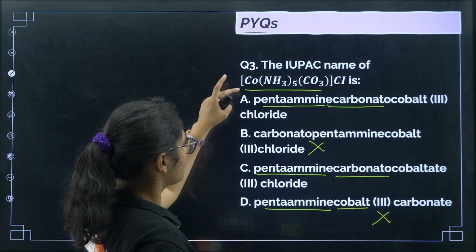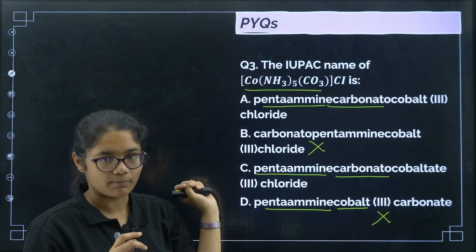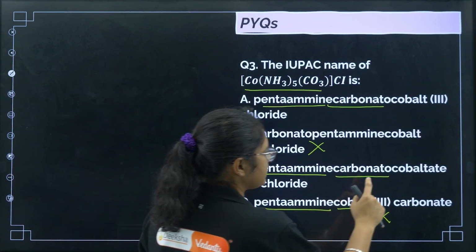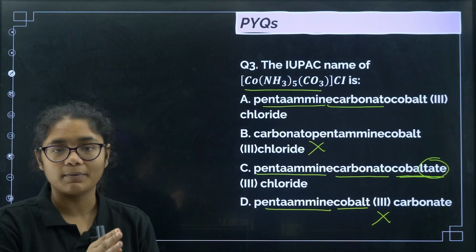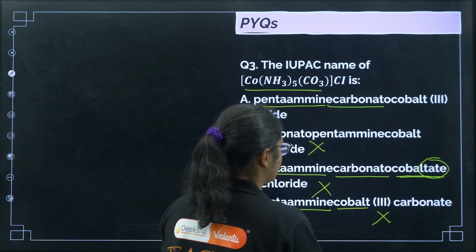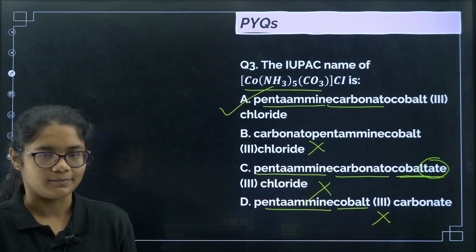Next, if you see, cobalt is a part of the cationic complex, right? So the name should be as it is, cobalt. Okay, but here you see it is cobaltate. We have to use that when cobalt is a part of the negative ions, right? Negative anion complex. So we can eliminate this option also. The correct answer for this question will be option number A.